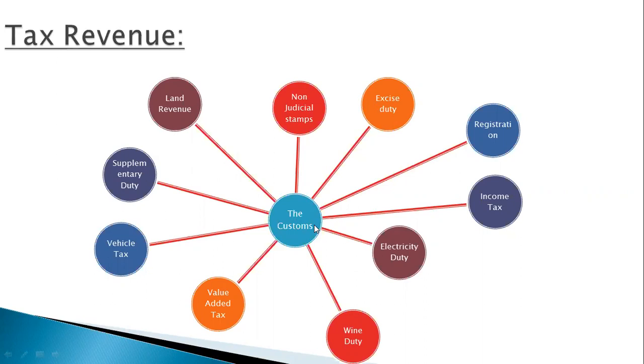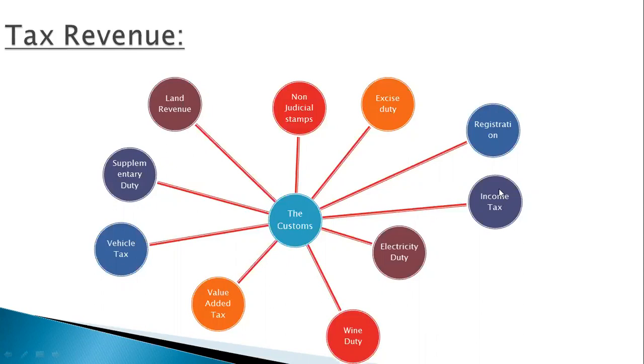Next, I'm going to discuss excise duty. What is excise duty? The tax which is imposed on the goods produced and used inside the country is called excise duty. In addition to revenue collection, excise duty is also imposed for the purpose of reducing the consumption of various harmful things. Suppose in Bangladesh, excise duty is imposed mainly on tea, sugar, tobacco, kerosene, medicine, spirit, match, wine, gaja, and afim.